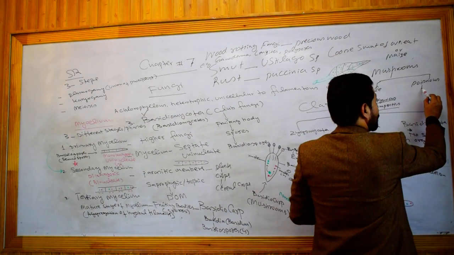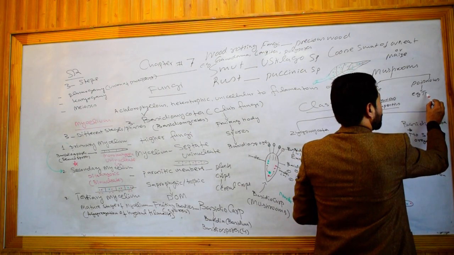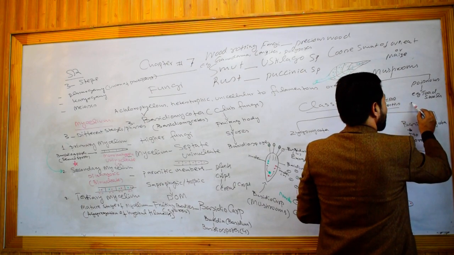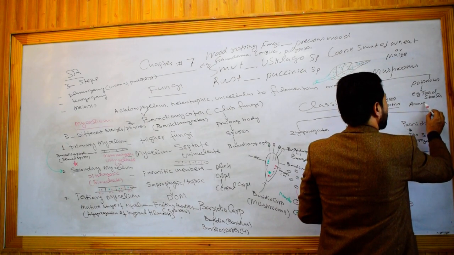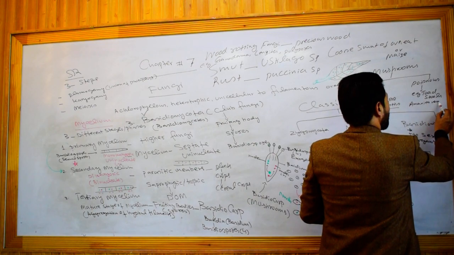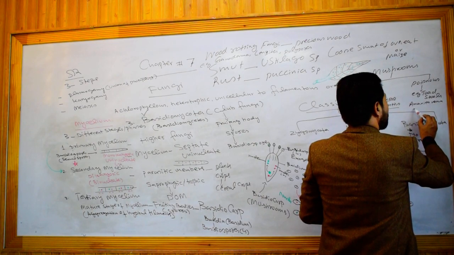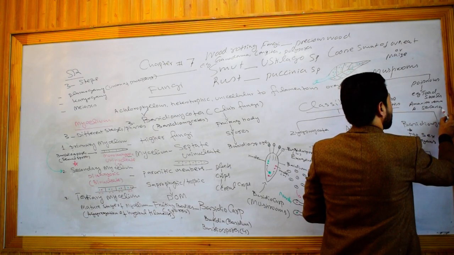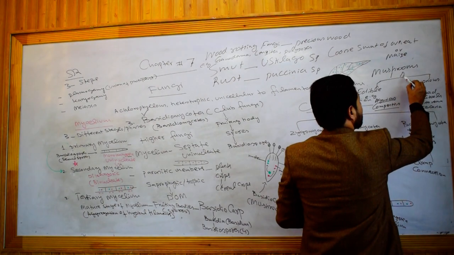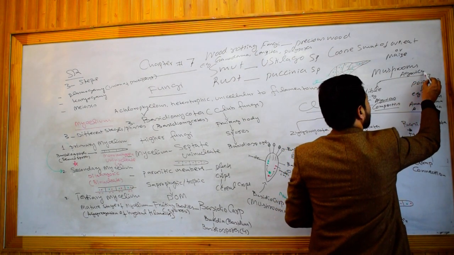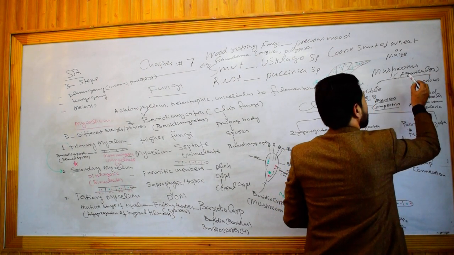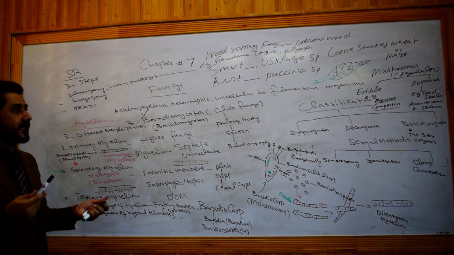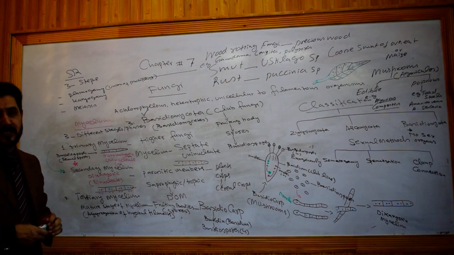And poisonous mushrooms, for example toadstools. Well-known examples are Amanita virosa and Amanita muscaria. They belong to the order called Agaricales. Agaricales is the order of mushrooms, to which all the mushrooms belong, whether edible or poisonous.